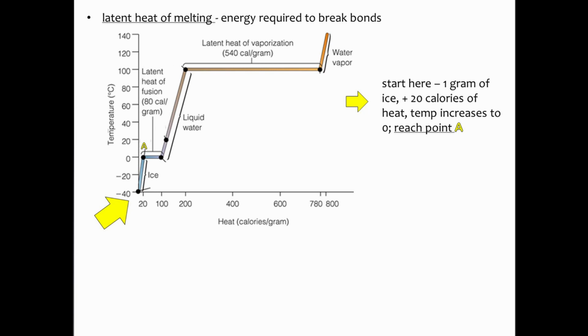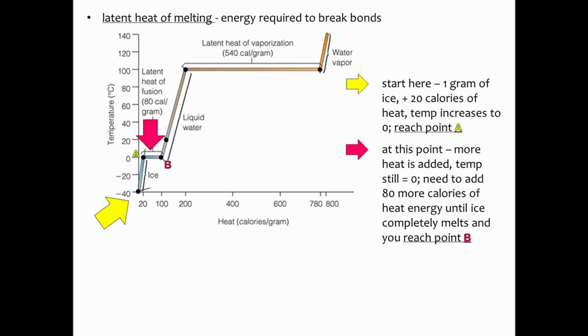And what we'll see is, to start to break the bonds, the latent heat of melting, the energy required to break the bonds, we need to add 20 calories of heat. And that's going to increase the temperature of that body of ice to 0 degrees Celsius, and we reach point A. So at point A, we haven't completely melted all the ice. This is where ice begins to start to melt.